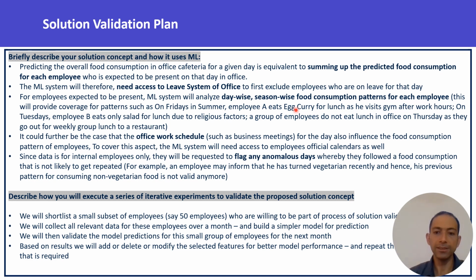Similarly, there could be a pattern that an employee who observes a certain religious event on, say, Tuesdays eats salad only on Tuesday. So these patterns could give us an idea of what each employee eats on specific days or seasons, or combination of seasons and days.